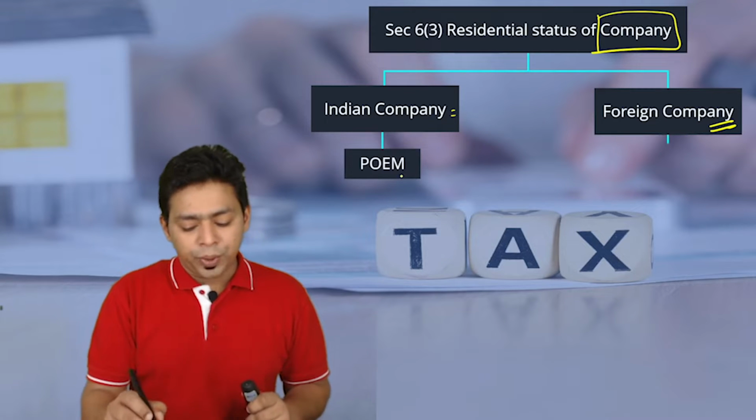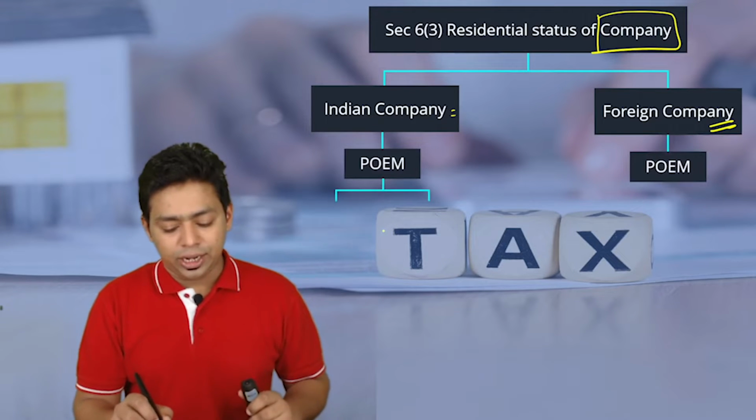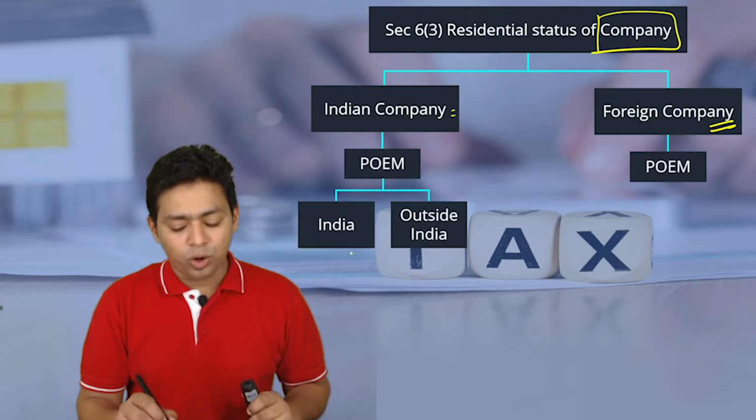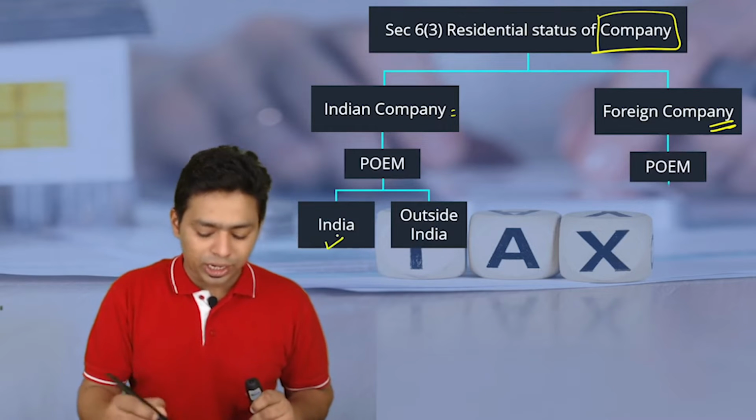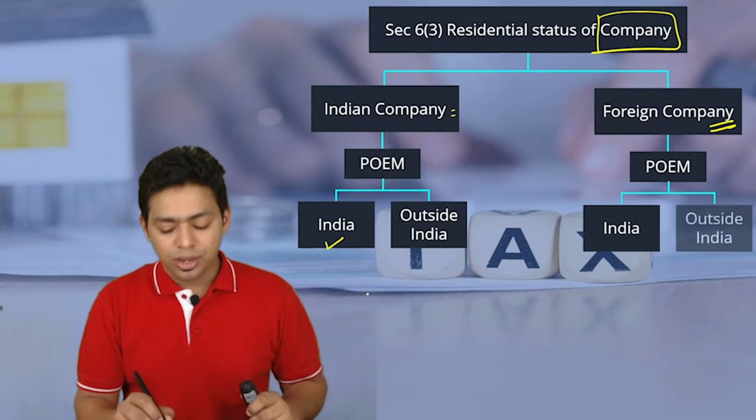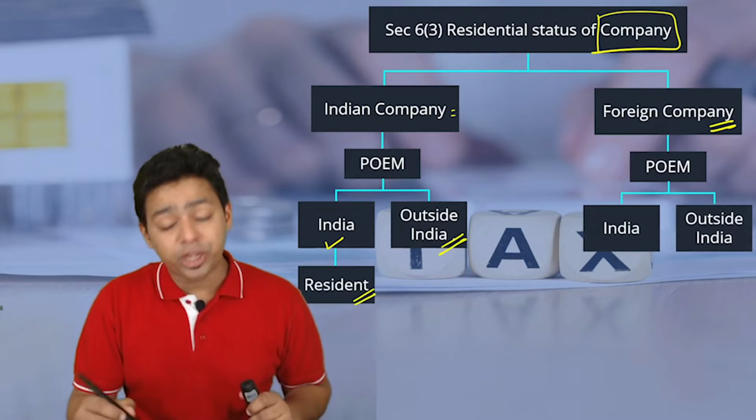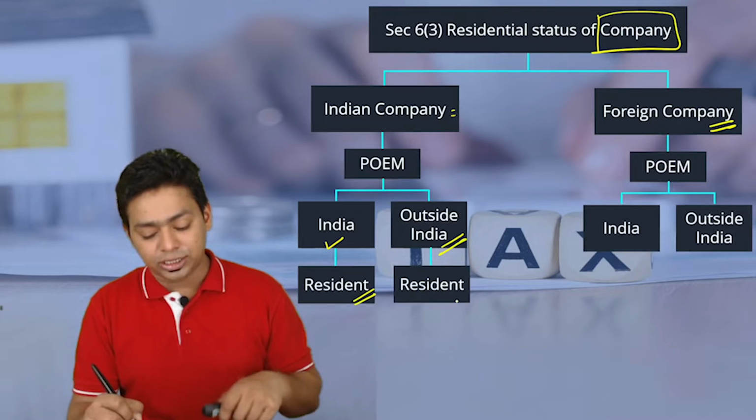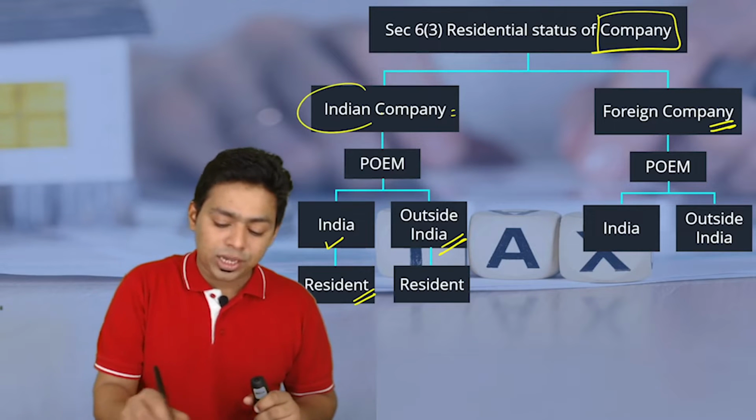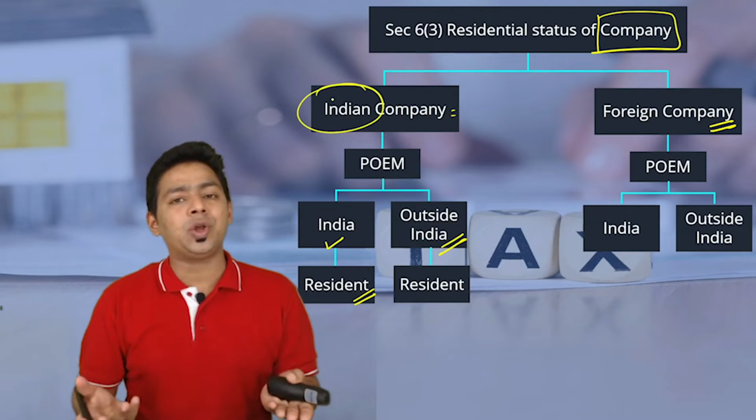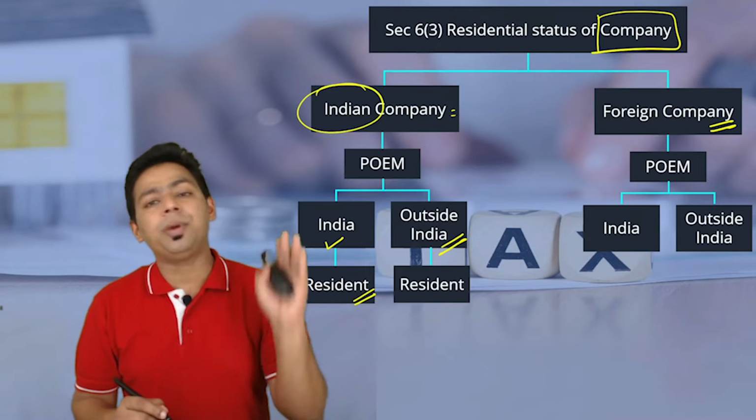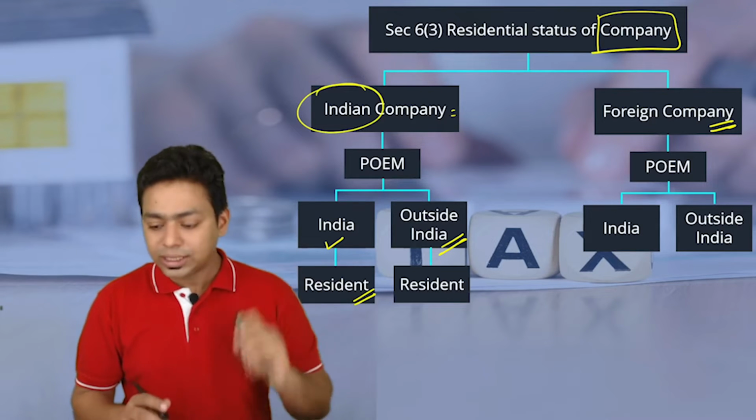So, for an Indian company, if POEM is located in India or outside India, what will happen? Whether POEM is located in India, still it is a resident. Please understand, if POEM is located in India, still resident, and even if POEM is located outside India, still it is resident. Why, sir? Because the company is an Indian company itself. The company was incorporated in India, so by default it becomes an Indian company or Indian resident.